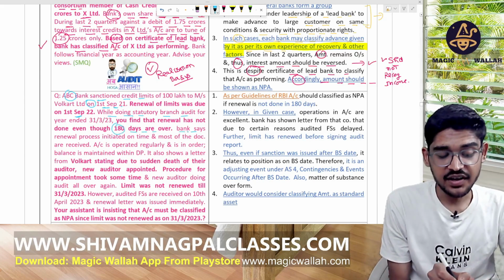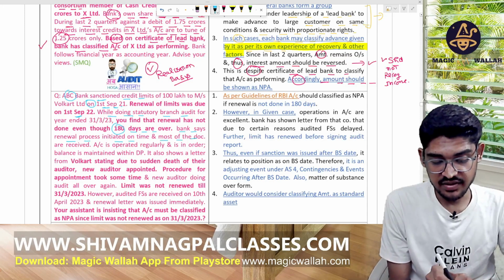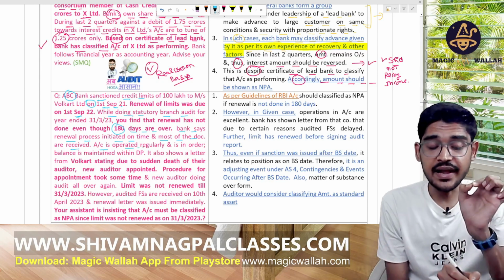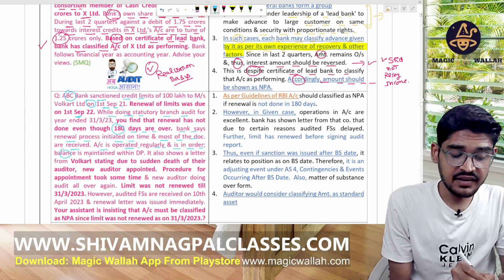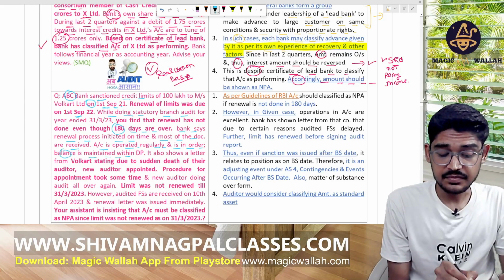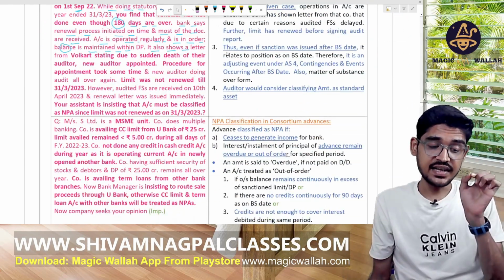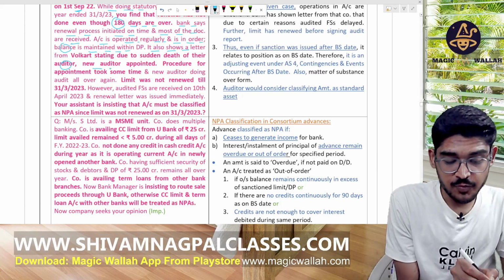The bank says that the renewal process was initiated on time and most of the documents are received. The account is operated regularly and is in order. The balance is maintained within the DP, and the bank also shows a letter from Volcart stating that due to the sudden death of their auditor, a new auditor was appointed.